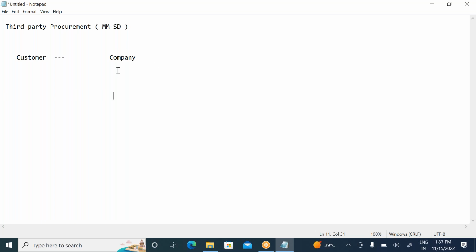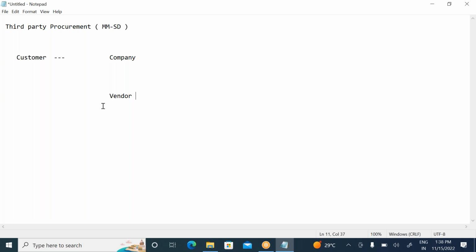So what the company will do, in the company system they will create a sales order. When they create a sales order, the system automatically creates a purchase requisition in the company. The purchase requisition will convert to the purchase order. The purchase order will be given to the vendor. The vendor directly dispatches to the customer here. So there is no direct relation between customer and vendor here. That's what is called third party procurement.